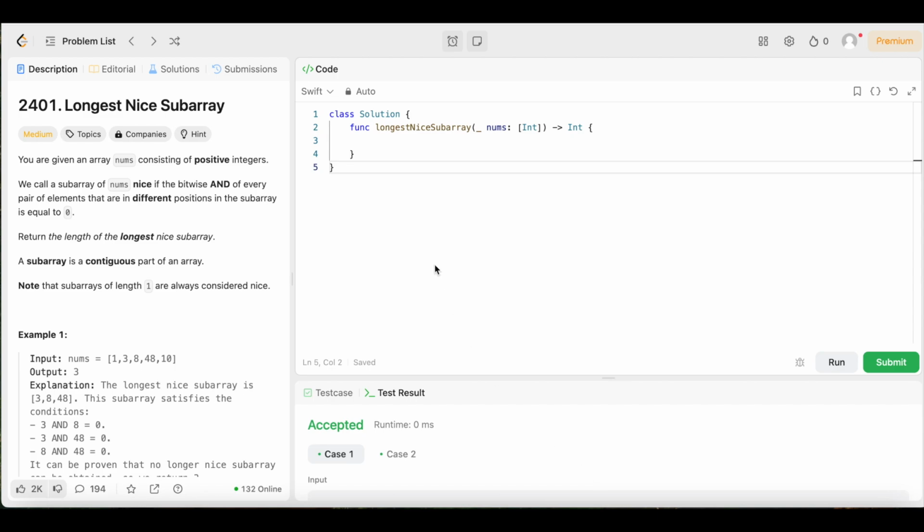All right, y'all, we're back again. Another day, another LeetCode problem where we're doing daily LeetCode problems. Today we have question number 2401, Longest Nice Subarray. The difficulty level is medium, but don't worry, we're going to keep the solution as simple and easy to understand as possible.